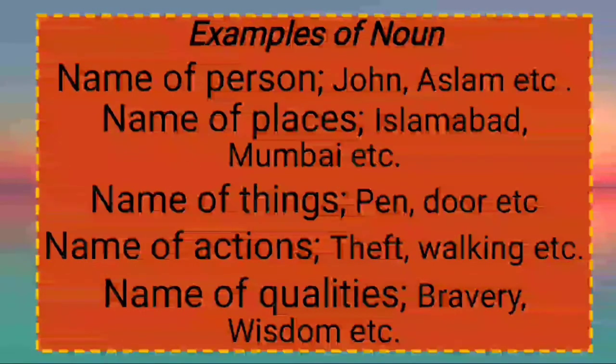Examples of noun are name of a person like John, Aslam, Ali, Catherine. These all comes in the name of persons. Name of places like Islamabad, Mumbai, and USA, UK, Canada. These all comes in the name of places. And name of things like pen, door, carpet, etc. Name of actions like theft, walking, movement, and other examples are there. Name of qualities like bravery, wisdom, cleverness, etc.